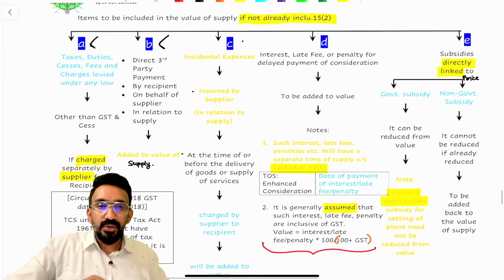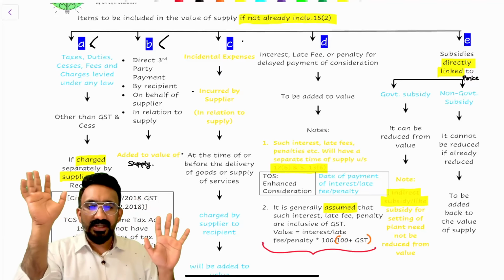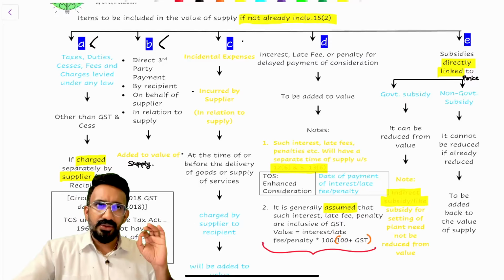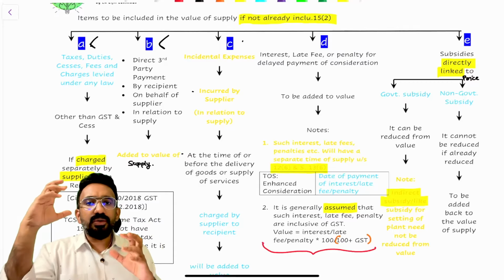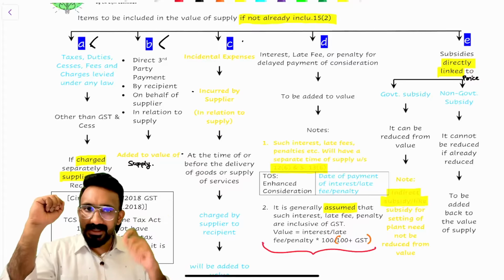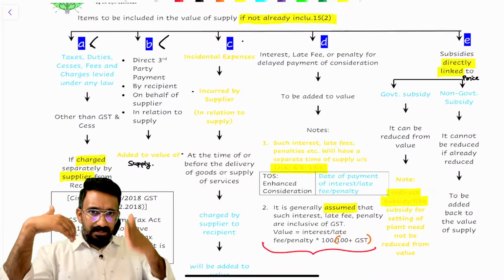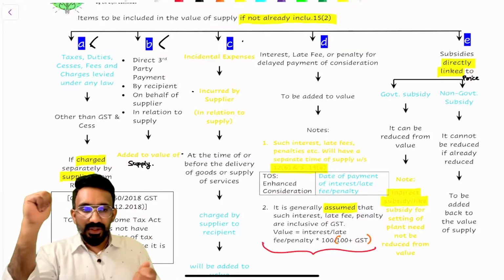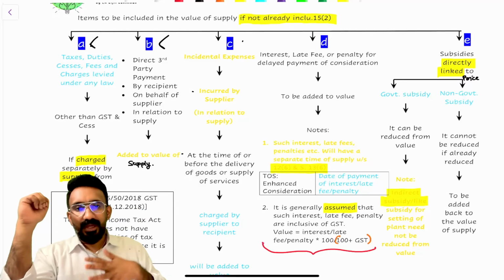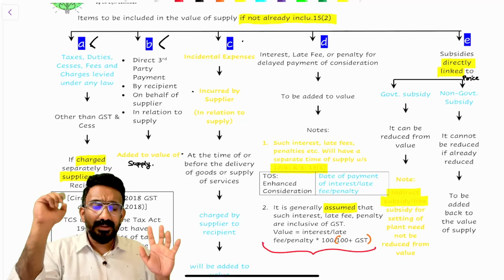And 15 subsection 2, if you want to analyze, this chart will act as a fundamental for you to analyze the entire section 15.2 in a simple structured manner. Okay, let's try to do this. Look at it. In 15 subsection 2, there are 5 clauses, and each clause has a specific purpose by which we will analyze and then include this. 15 subsection 2, clause A, B, C, D, E. You can see each of them specifies certain expenditure that needs to be added back to the value. That's the primary objective of this particular provision, right?